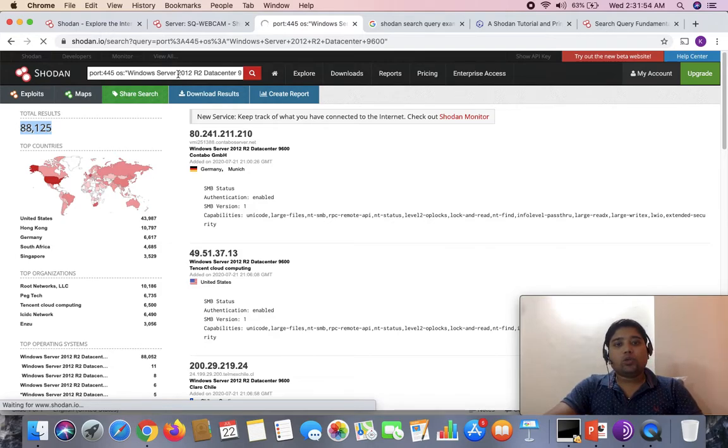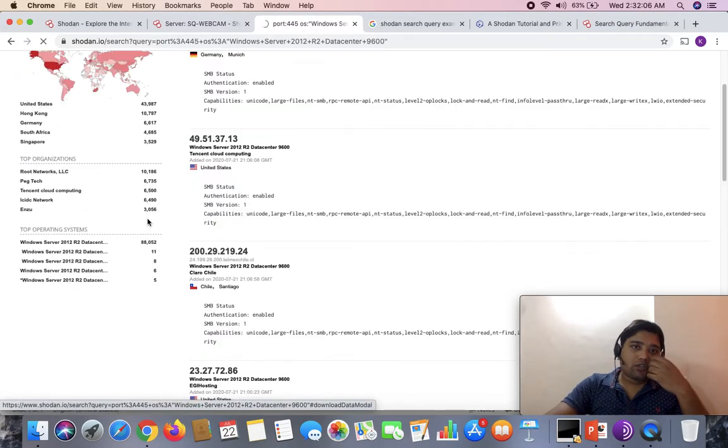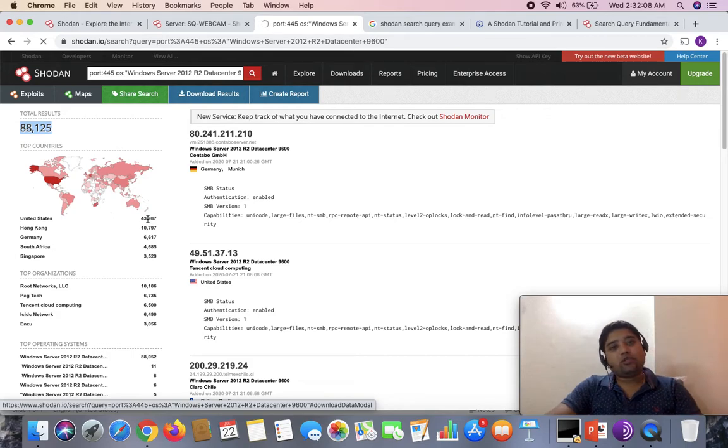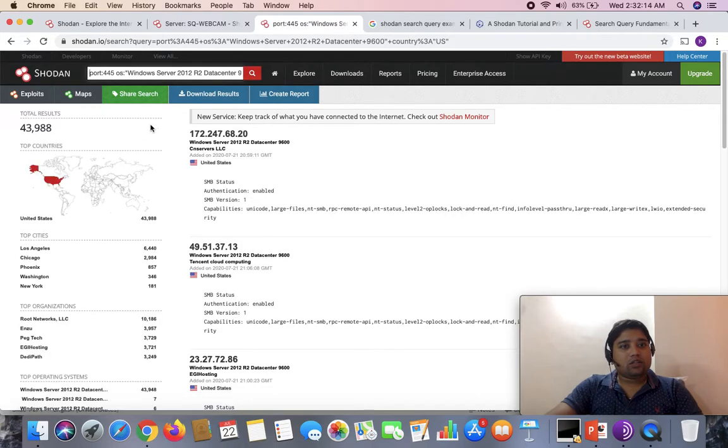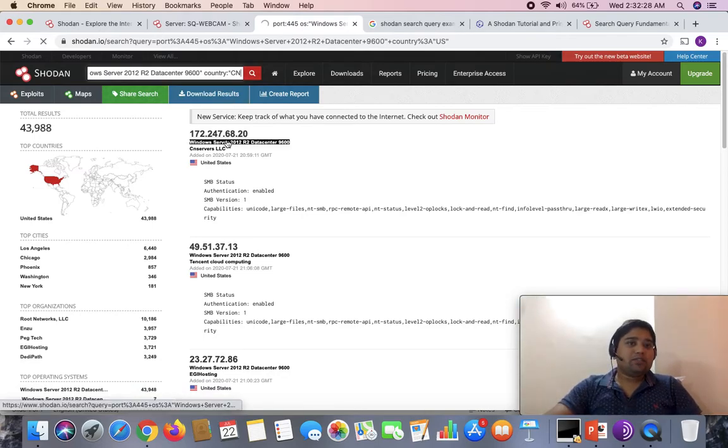This is a small demo of how you should apply the country, city, OS, in terms of filtration of the respective port or whatever information you want to search for. I think it is taking some time. All right, there we go. Since I've applied the US as a country, you can see how easy it is for it to show the details. If you want to apply some other detail like CN, China, let me see.